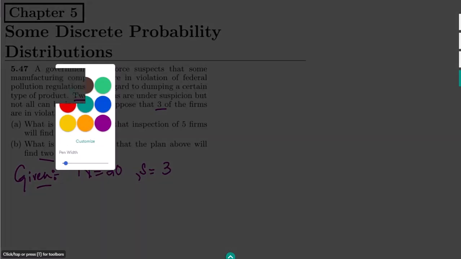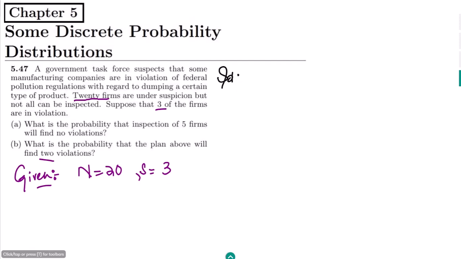Let me solve them here one by one, solving part A of my question. We can very clearly see that all of these parts are related to the hypergeometric probability distribution. So let me first find that out of the 5 firms we will find no violation, meaning no suspected firm will be selected. Therefore n is 5. Let me write here the total combinations from 20; we have to select 5 firms.